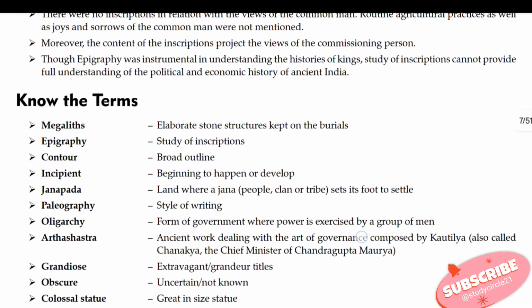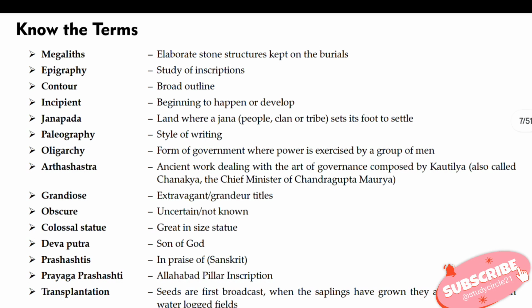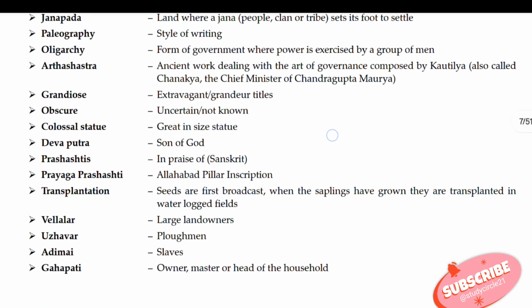Now it is time to know the important terms of this chapter. The first term is megaliths, that means elaborate stone structures kept on burials. Next is epigraphy, that is the study of inscriptions. Contour means broad outline. Incipient means beginning to happen or develop. Janapada means a land where the Jana, people, clan, or tribe, sets its foot to settle. Paleography means style of writing. Oligarchy is a form of government where power is exercised by a group of men.